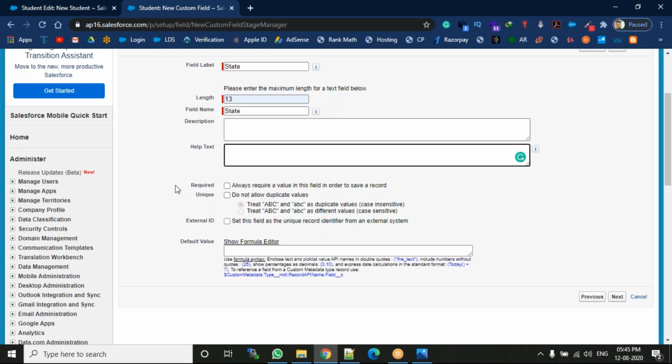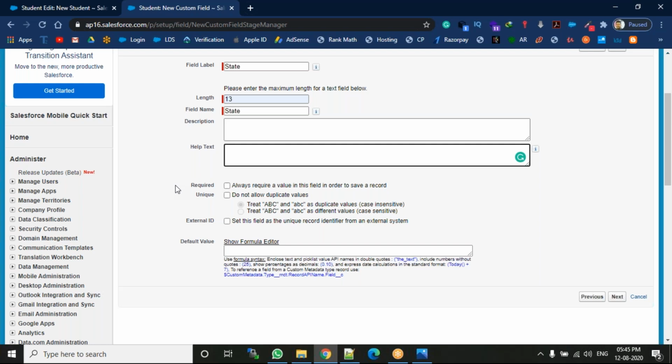Right? Why? Because so many members are living in the state, so many members are living in this country. So based on what type of things you are creating, based on that you have to provide the inputs.